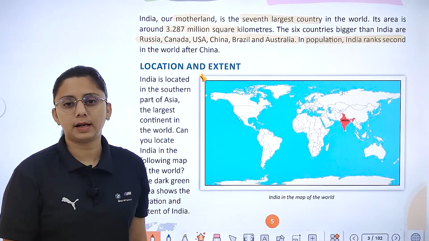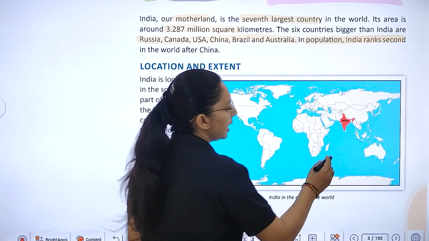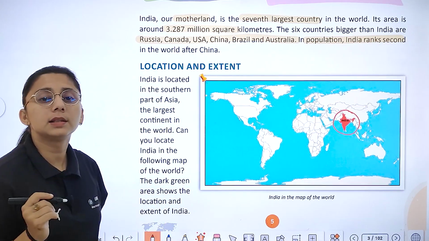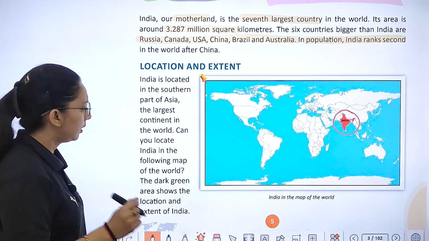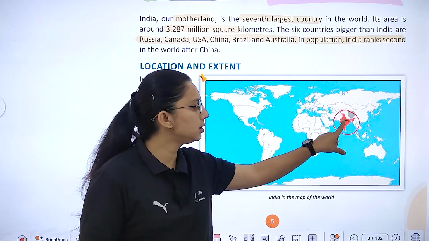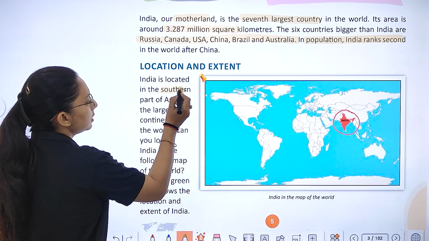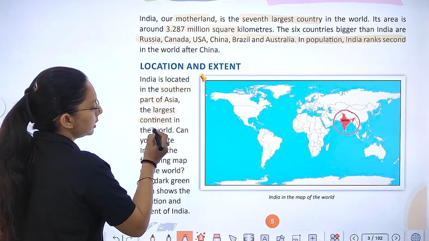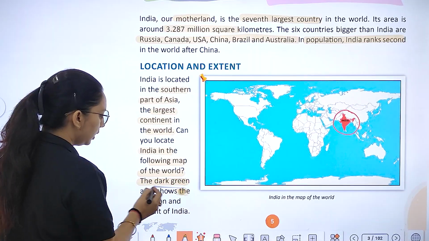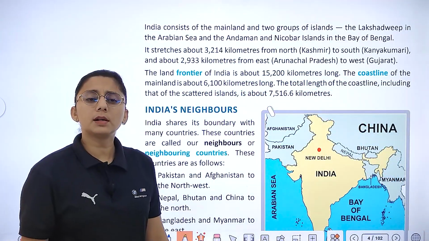And its extent. So if we talk about the world map, where does it lie? It lies in Asia, right over here. It is an Asian country, and it lies in the southern part of Asia. Above is north, below is south, so it lies in southern Asia. India is located in the southern part of Asia, the largest continent in the world. You can locate India on the map of the world. The dark green area shows the location and extent of India. So let's study about that.